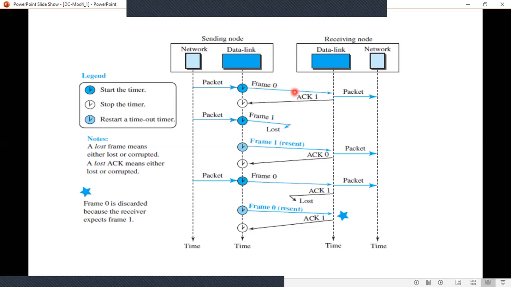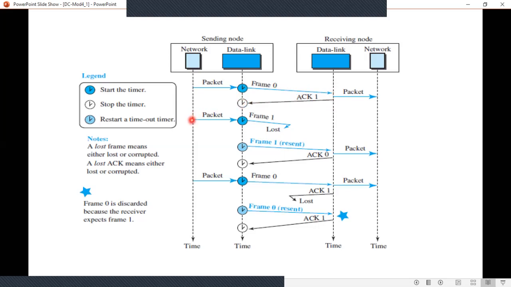Okay. Now this frame is received by the data link layer, decapsulated and sent to the network layer, and an acknowledgement is sent back. Now see the sequence: the number of the frame received is 0. So the acknowledgement sent back is 1. See the sequence. Okay. When frame 0 is received, the acknowledgement number should be 1. Okay. Before the timer expires, the acknowledgement is received and that particular frame transmission is done properly.